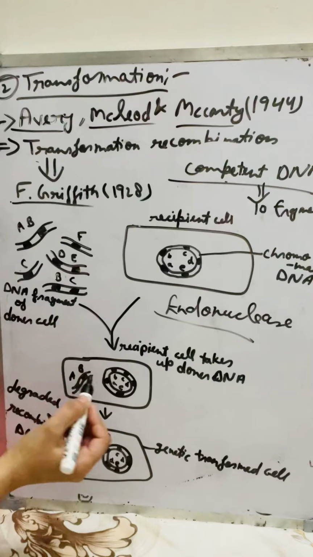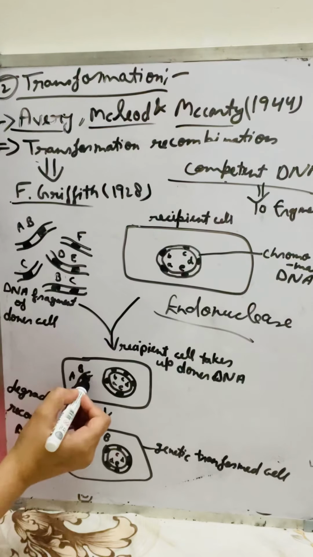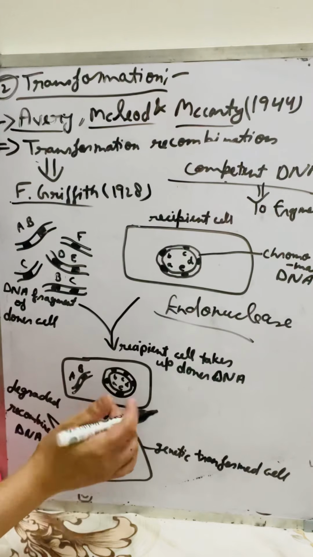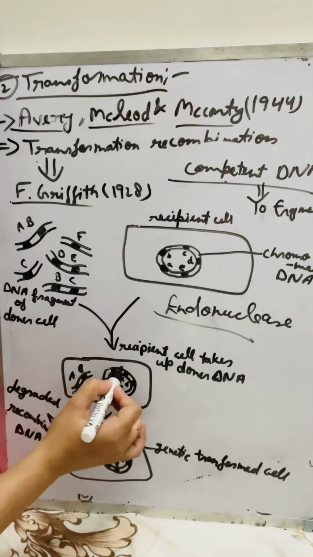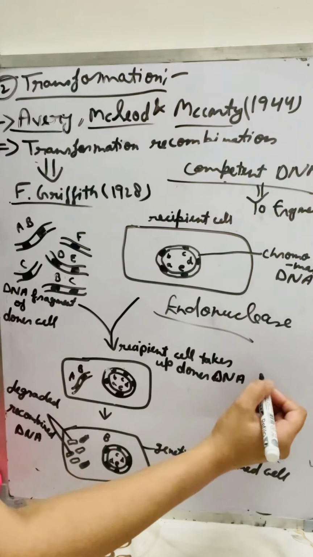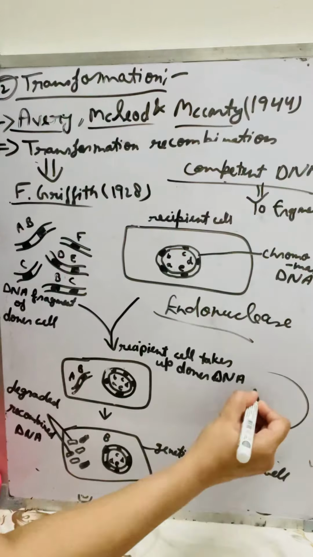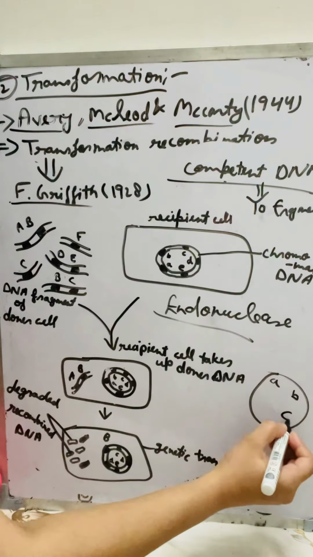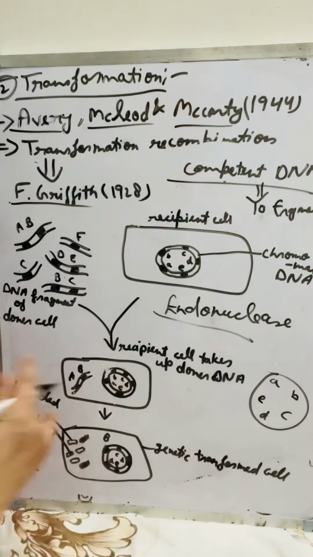It means a DNA fragment first enters the bacterial cell and then is cut on one side. I'll show you how it is happening. So that is the bacterial cell with the points a, b, c, d, e.